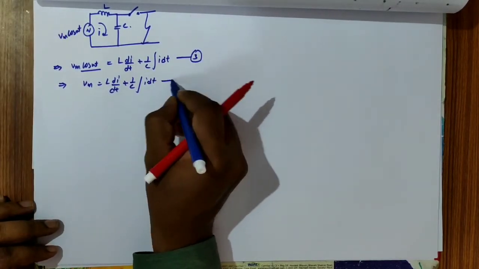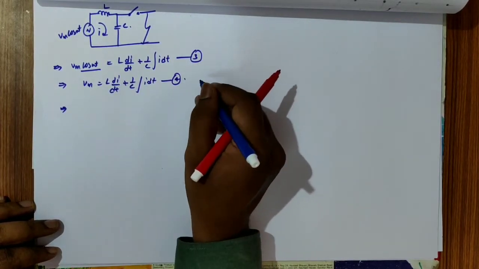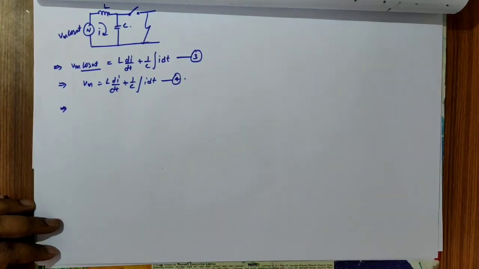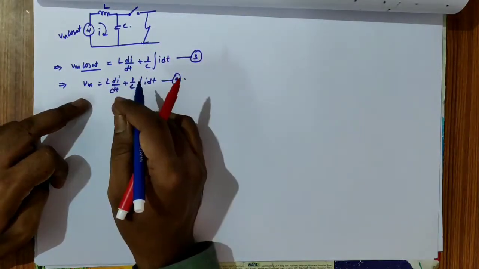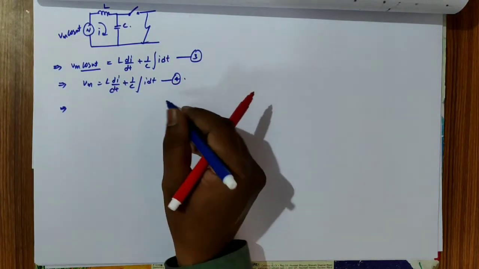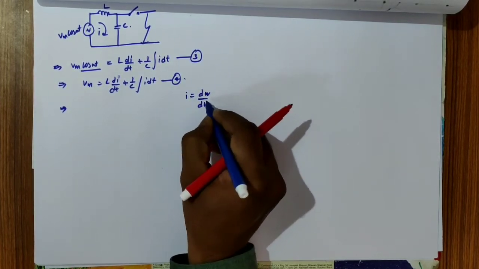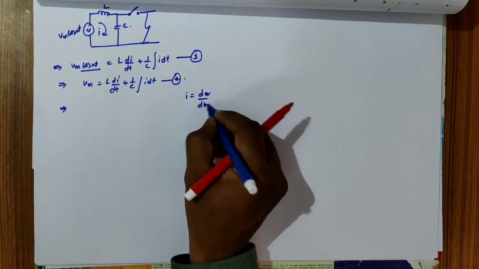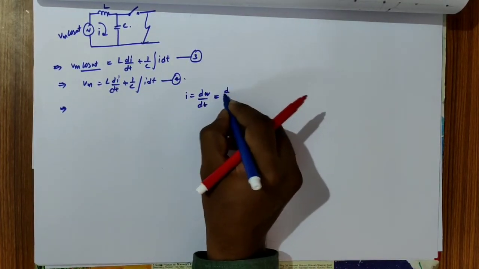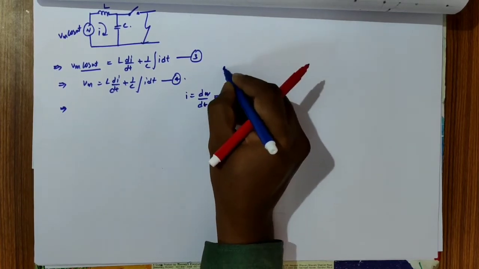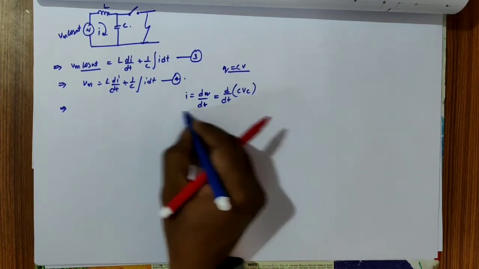So now we want to make this entire equation in the form of Vc, that is, the voltage across the capacitor. Therefore I take i equal to what? dq by dt, the rate of change of charge. So that is d by dt of the charge on the capacitor. So q is equal to what? We have the form CV, therefore C Vc we take. So substitute this in this form.